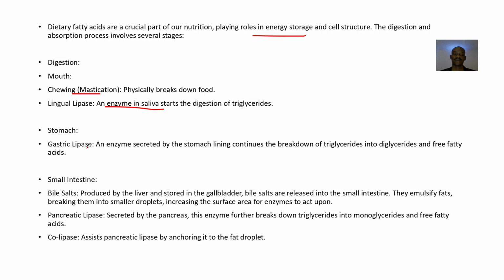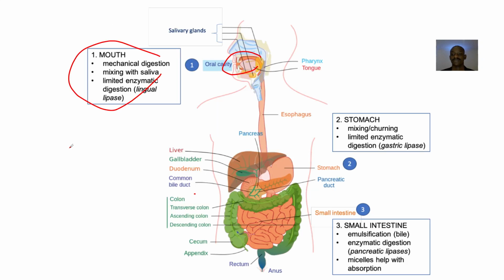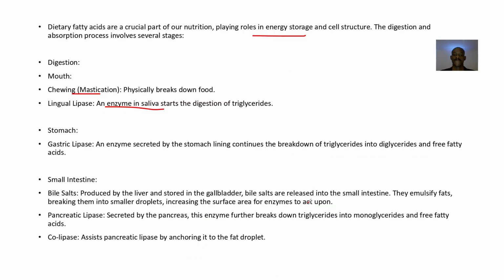In the stomach, we have gastric lipase, right? Gastric lipase. So gastric lipase is secreted by the stomach lining. It continues the breakdown of triglyceride into what? Diglycerides, then finally into free fatty acid, breaking the complex ones into simpler stuff, right?